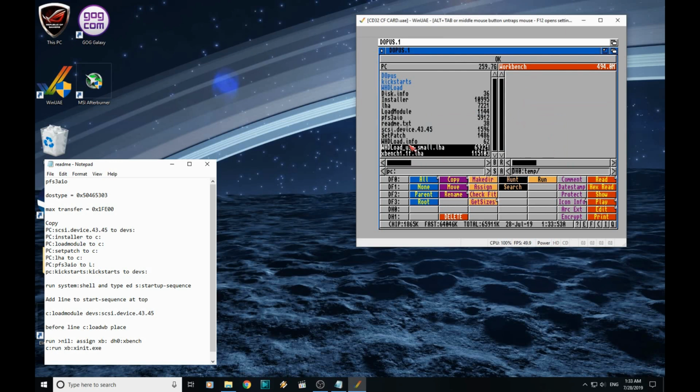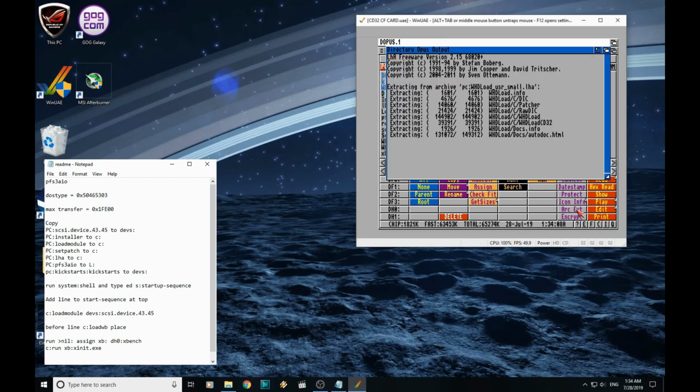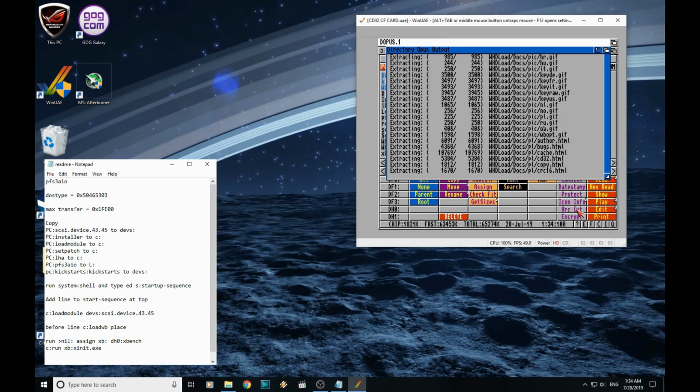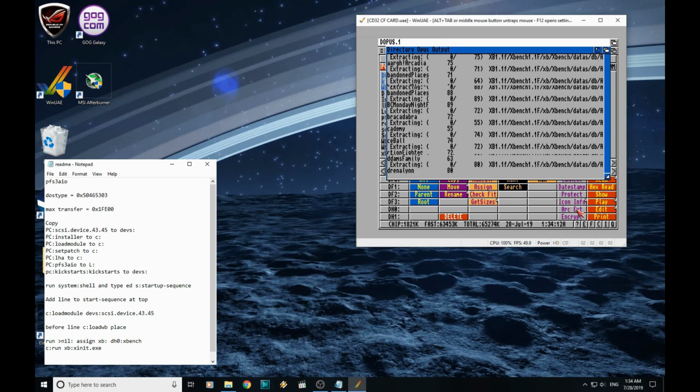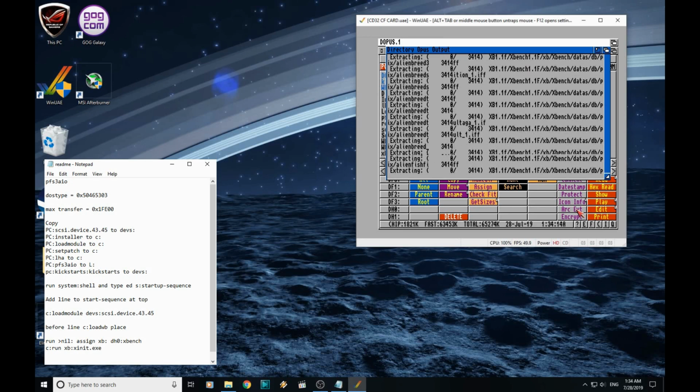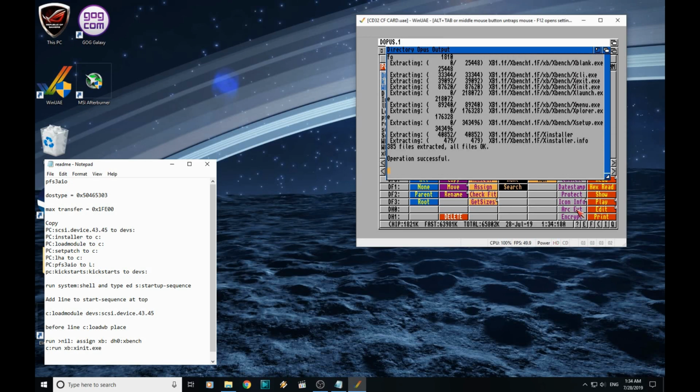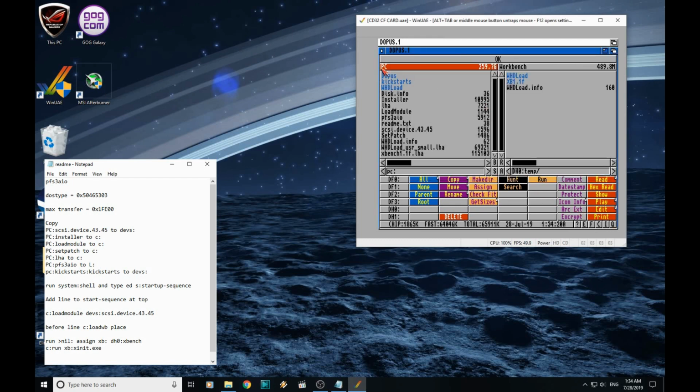We'll go into that, and we want to select these two and click Arc Extract. Oh, sorry, you need to select this side first. See where it's red there? That means this side is selected. So WHDLoad, Workbench, Arc Extract. That's that.